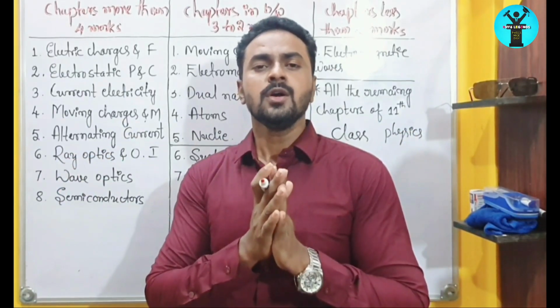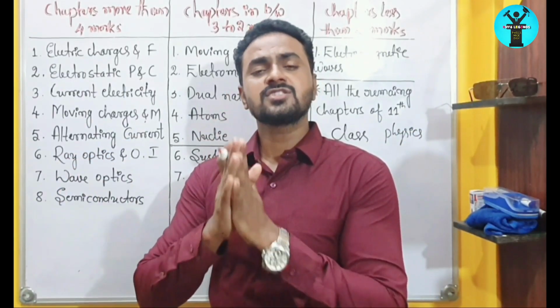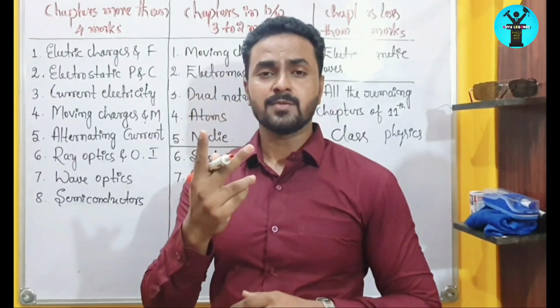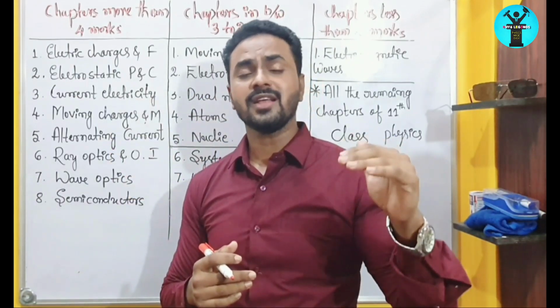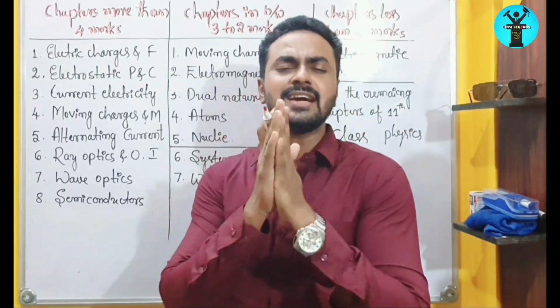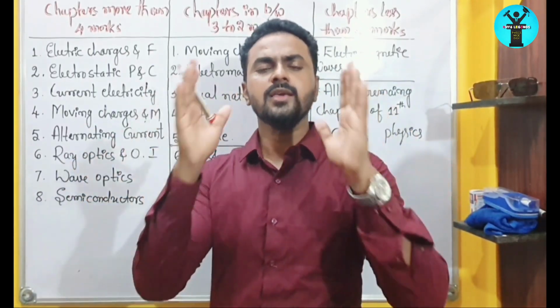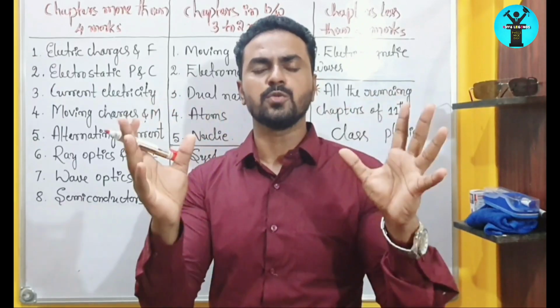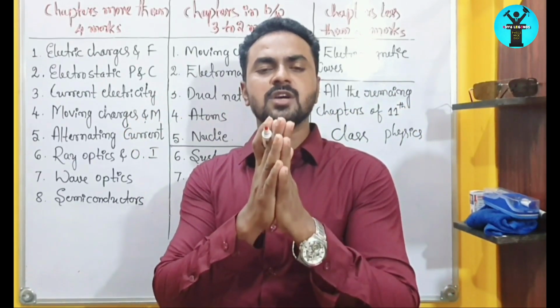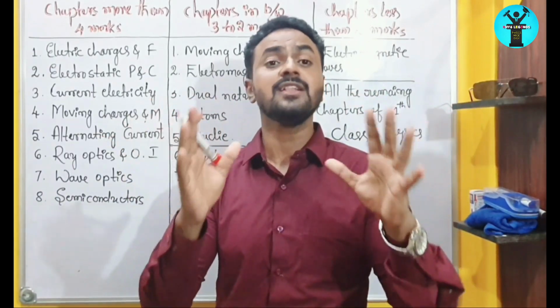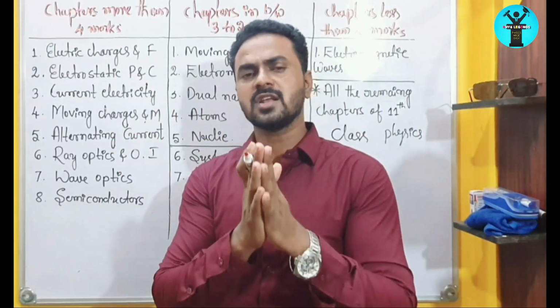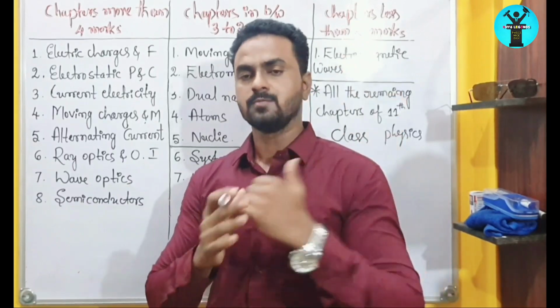I told you I have categorized the chapters into 2 types: the chapters which have marks of more than 3 and the chapters which have weightage of less than 2. But for clear understanding, I made these chapters into 3 groups: the chapters which have weightage of more than 4, the chapters which have marks between 3 and 2, and the chapters which have marks of less than 2.